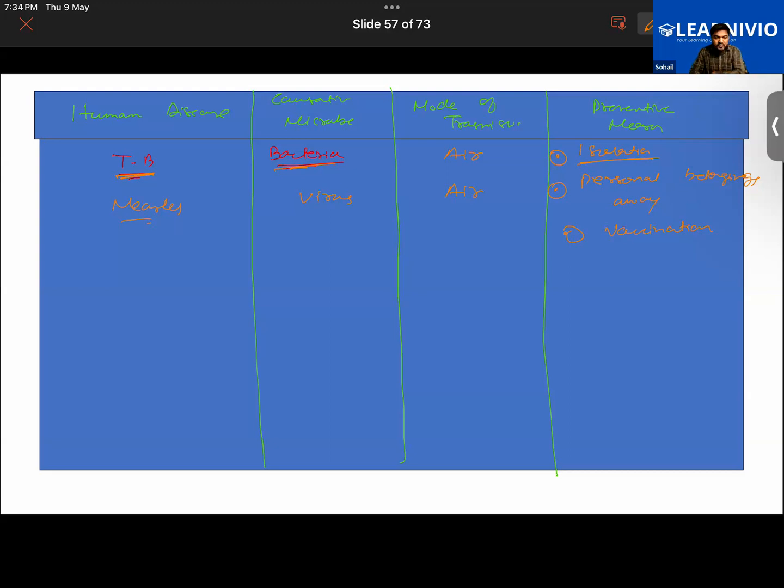Then you have another human disease, like chicken pox. So chicken pox will again be spread by a virus. So that is the causative microorganism. And how does it spread? What is the mode of transmission? Via air or via coming in contact with a person who is suffering from chickenpox. So you might have seen, if a boy or girl in your school suffers from chickenpox, the school will advise him to take a leave for almost a month.